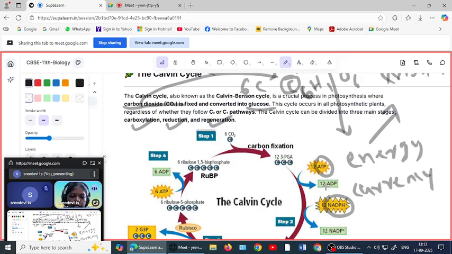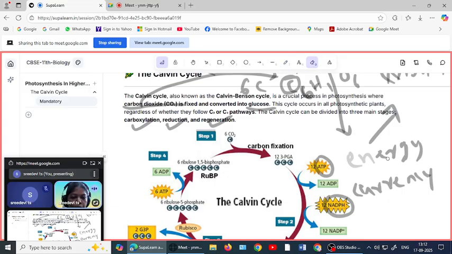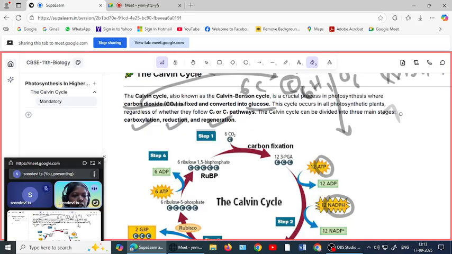So this ATP and NADPH are the cell currency, the energy currencies which are created and stored in the cell. What is the full form of ATP? What is the full form of ATP that you already studied in high school and also in the 11th grade? What is ATP? Adenosine triphosphate. Yes, adenosine triphosphate. And what is NADPH?